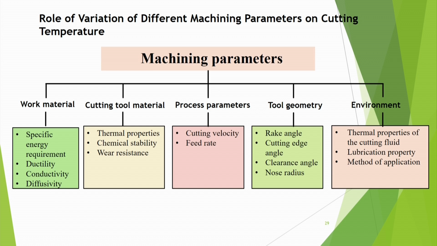Now let us discuss the role of variation of different machining parameters on cutting temperature. Machining parameters: work material, that means work material affects what the specific energy requirement of the material is, what the ductility is, what the conductivity is, what the diffusivity is. Then cutting tool materials: thermal properties, chemical stability, wear resistance. Then process parameters: cutting velocity, feed rate, and of course the depth of cut you can add in this. Tool geometry means rake angle, cutting edge angle, clearance angle, nose radius, they will affect.